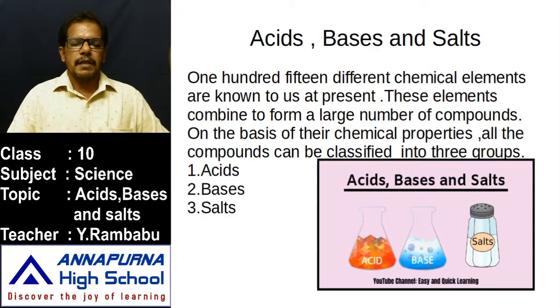Some substances which we use as food materials or otherwise are acidic in nature. How can you say that they are acidic, and how can you distinguish that these are acids, these are bases and these are salts? For example, someone in your family is suffering from a problem of acidity. Then what is the best remedy?